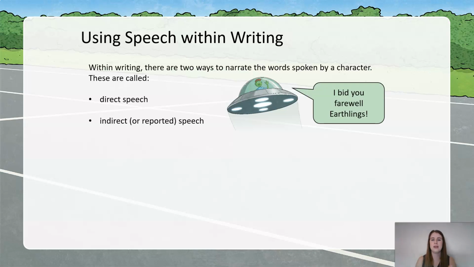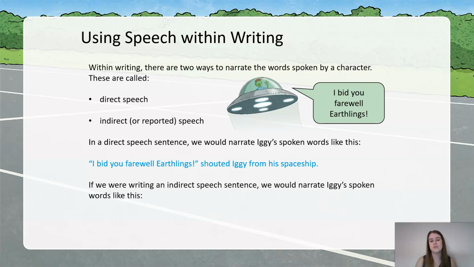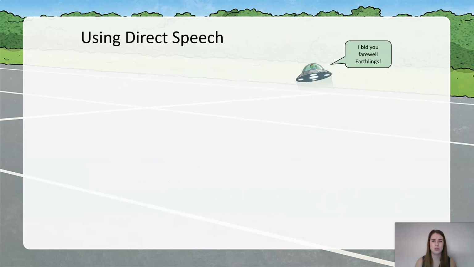Okay, so if we had this quote here from Iggy, "I bid you farewell, earthlings." If we were going to write this in the way he'd spoken, we'd write it like this. "I bid you farewell, earthlings," shouted Iggy from his spaceship. Okay, and now we can see we've got our correct punctuation and our opening speech phrase. But if we were going to write it in indirect speech or reported speech, we would write it like this. From his spaceship, comma, Iggy bid farewell to the earthlings. So we're now more paraphrasing what he said rather than the physical words that Iggy said. So that's the difference between the two types of speech.